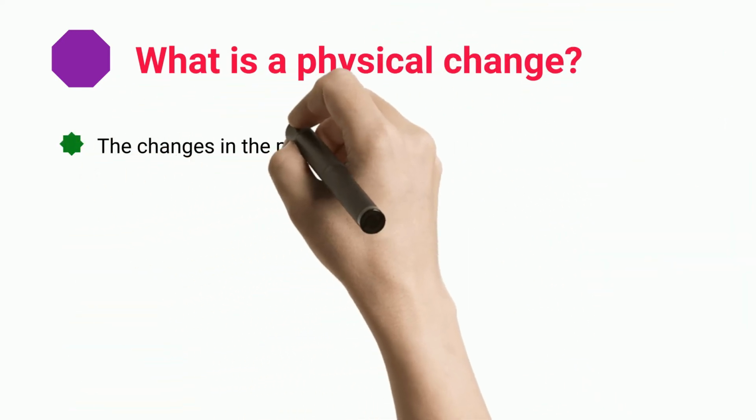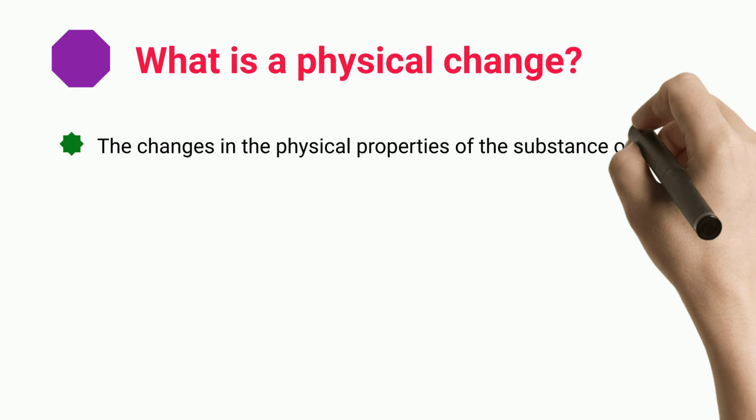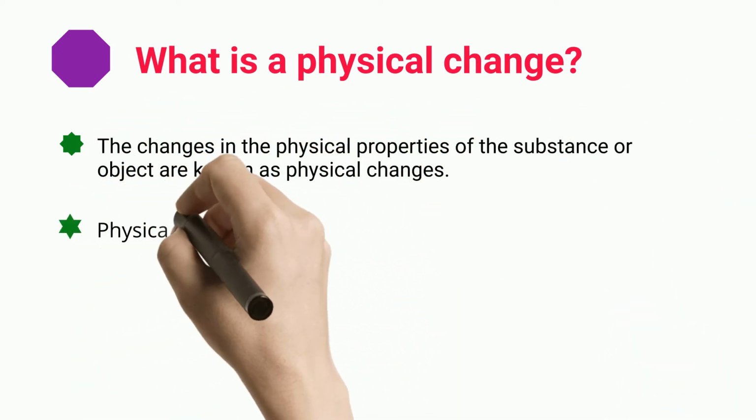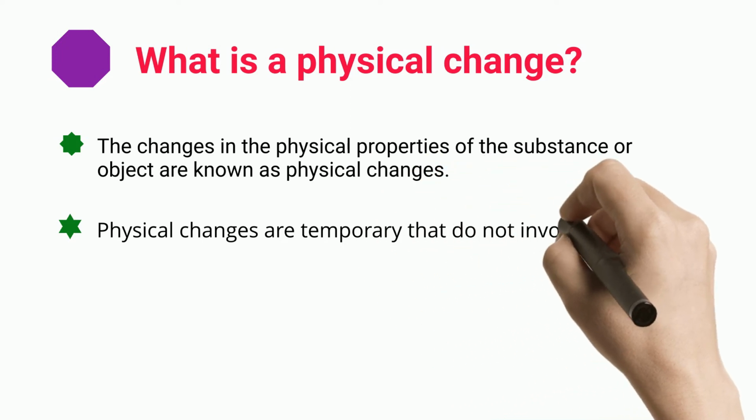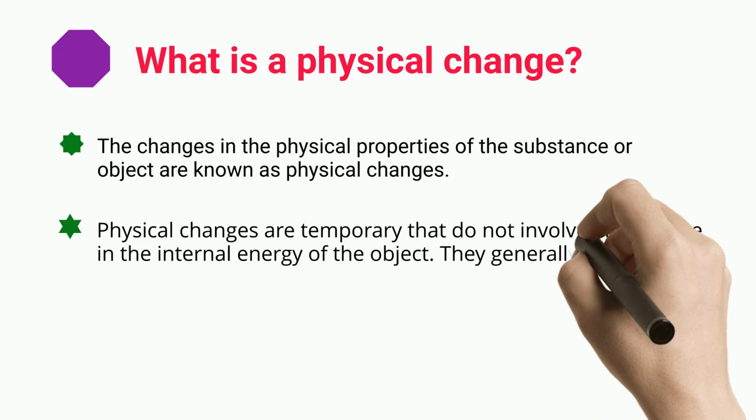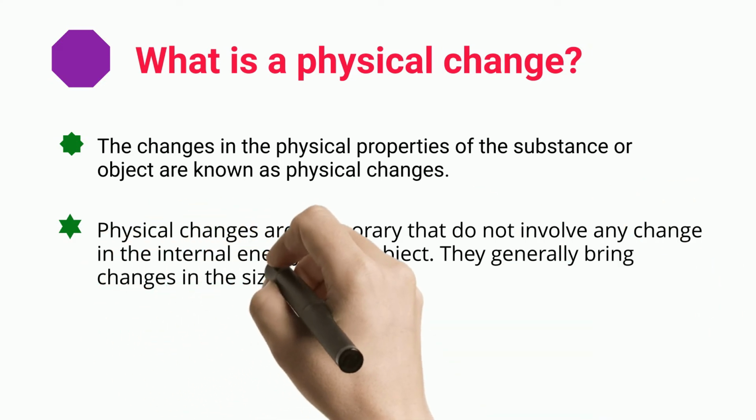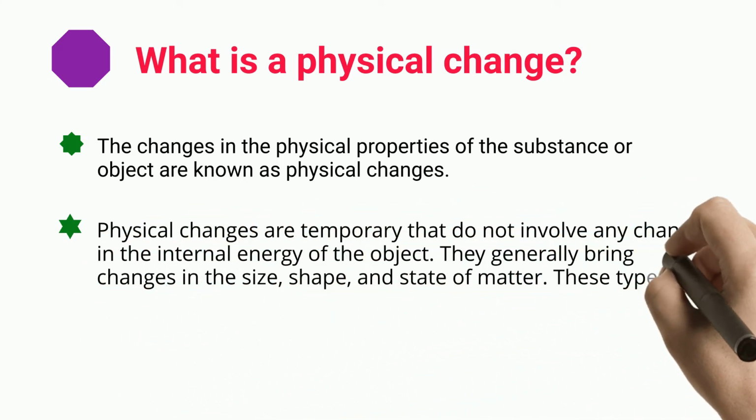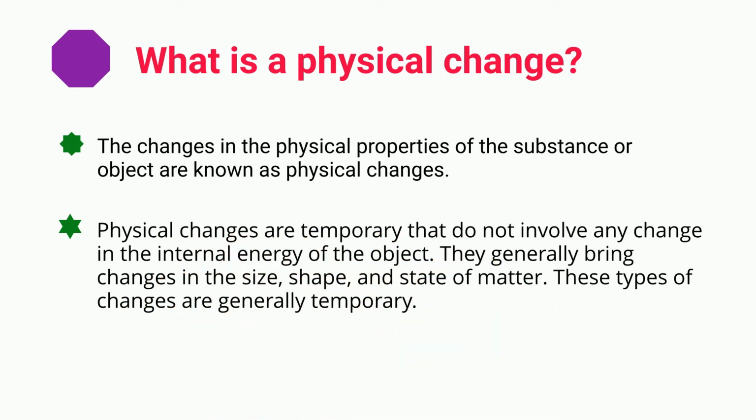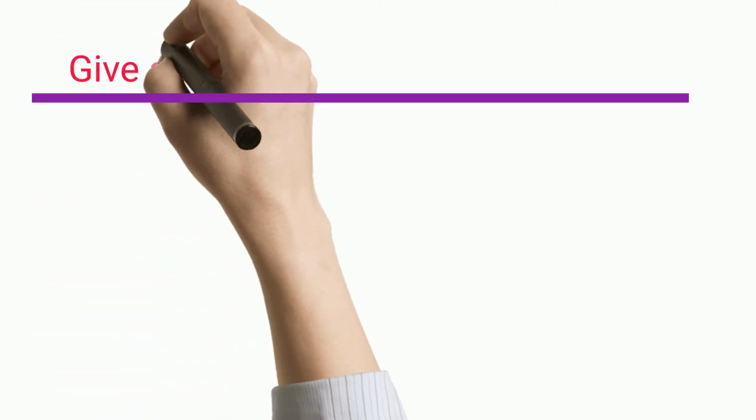What is a physical change? The changes in the physical properties of the substance or object are known as physical changes. To explain the physical change, let us suppose you have a large piece of cloth and you cut it into small pieces. Here the change has occurred in the size of the cloth. So this is an example of physical change. The freezing of water is also an example of physical change.